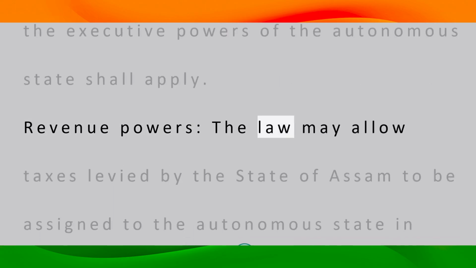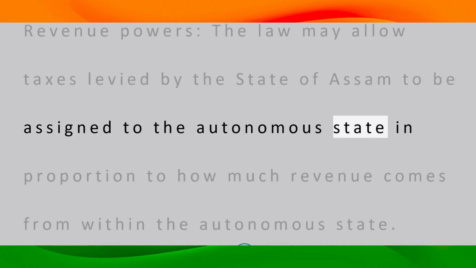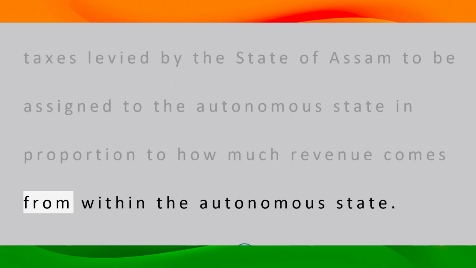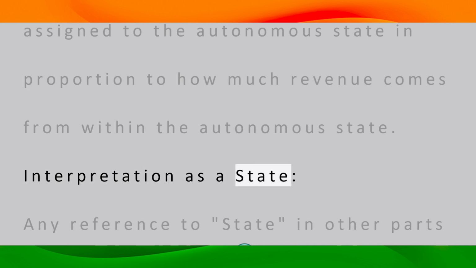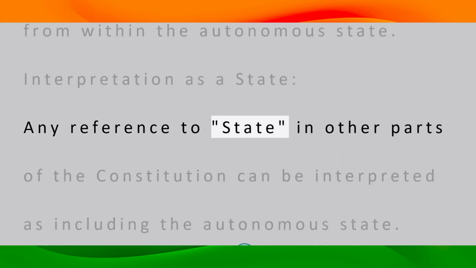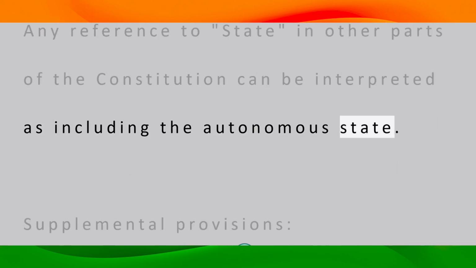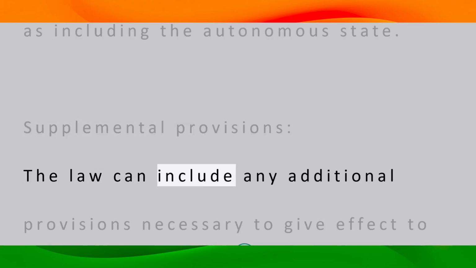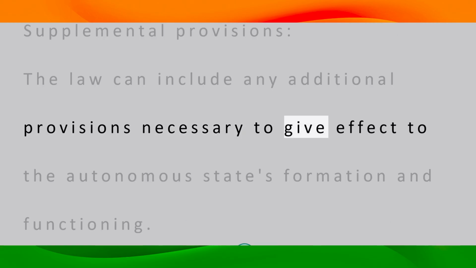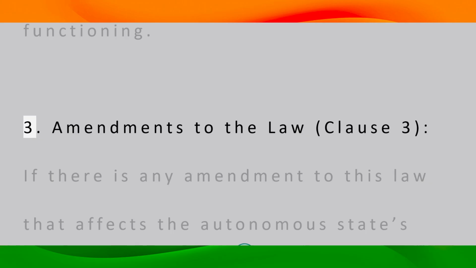Revenue powers. The law may allow taxes levied by the state of Assam to be assigned to the autonomous state in proportion to how much revenue comes from within the autonomous state. Interpretation as a state. Any reference to state in other parts of the Constitution can be interpreted as including the autonomous state. Supplemental provisions. The law can include any additional provisions necessary to give effect to the autonomous state's formation and functioning. 3. Amendments to the law, Clause 3.